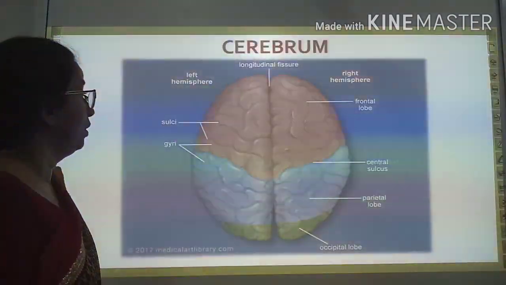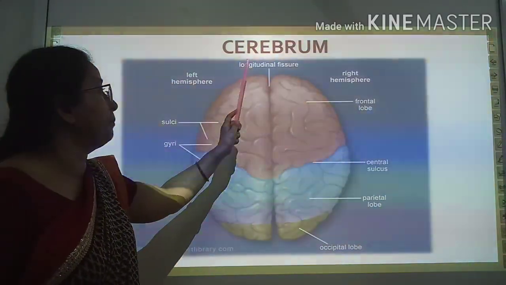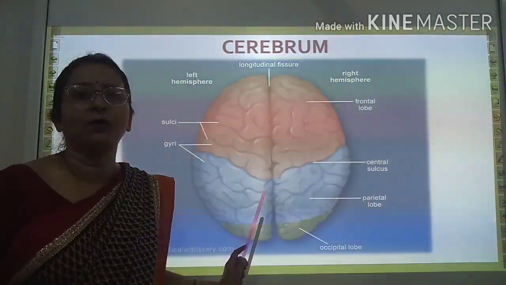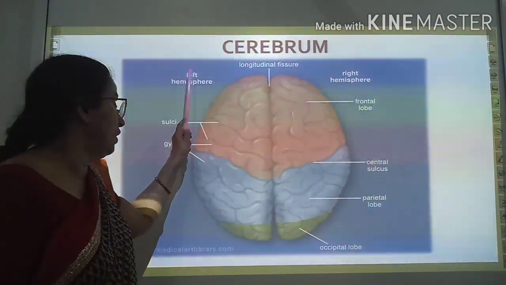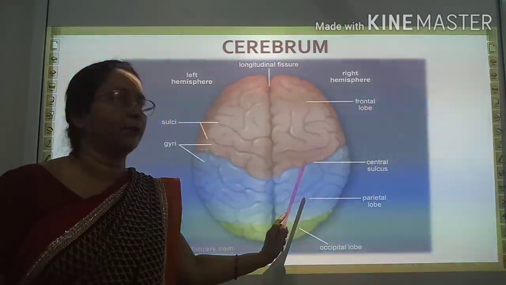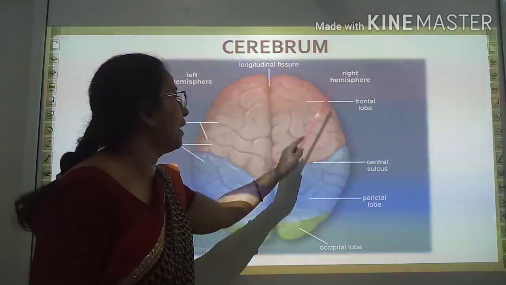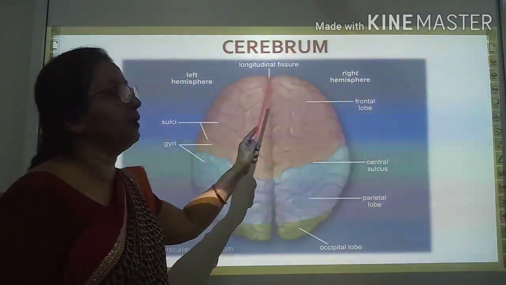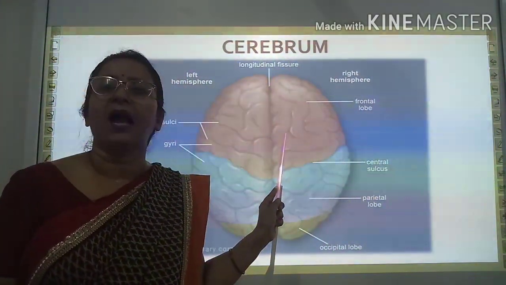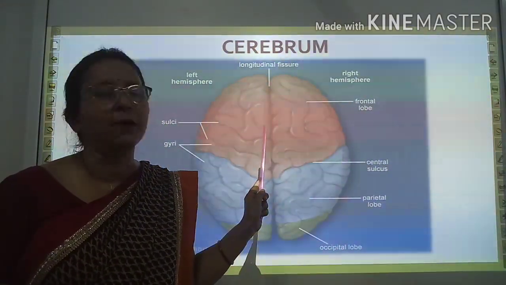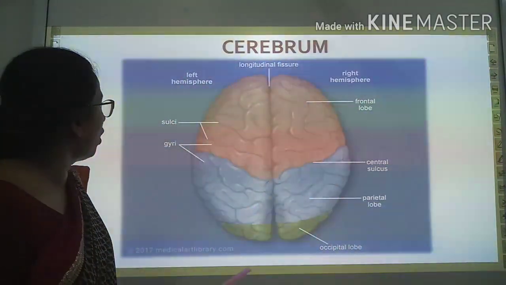Now, look here. This is the cerebrum. Cerebrum is the largest part of forebrain. It consists of two hemispheres, left hemisphere and right hemisphere. You can see here, left hemisphere, this largest one, and right hemisphere, this one. Both hemispheres are connected together by a band of nerves, and that is known as corpus callosum.